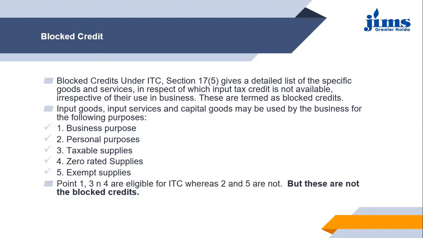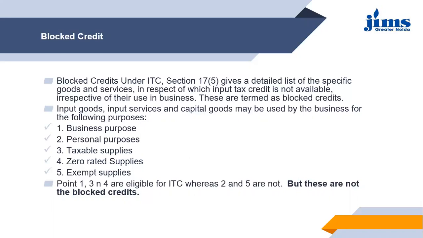If they are used for business purposes, taxable supplies, and zero rated supplies, then your ITC can be claimable on such supplies.